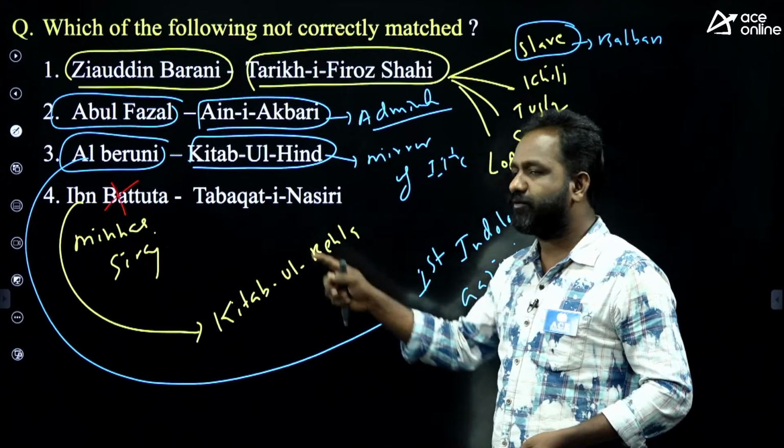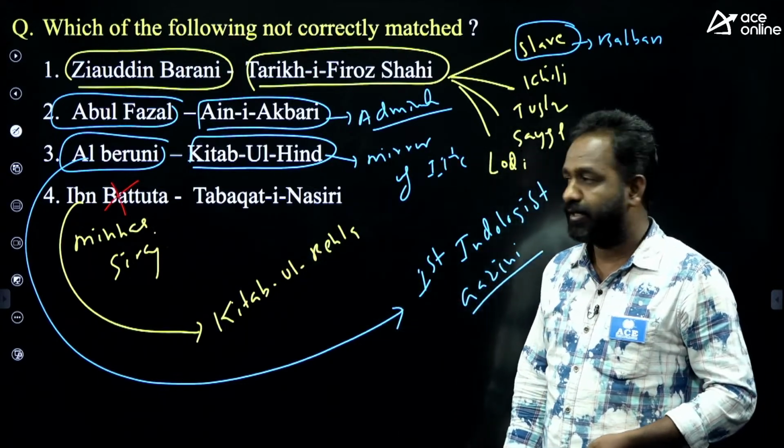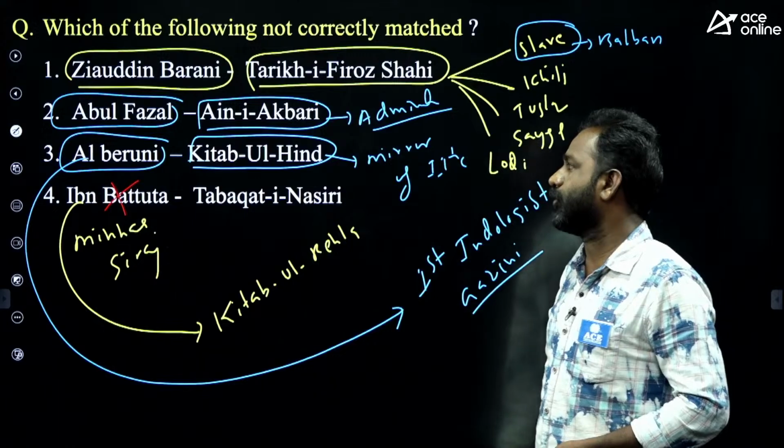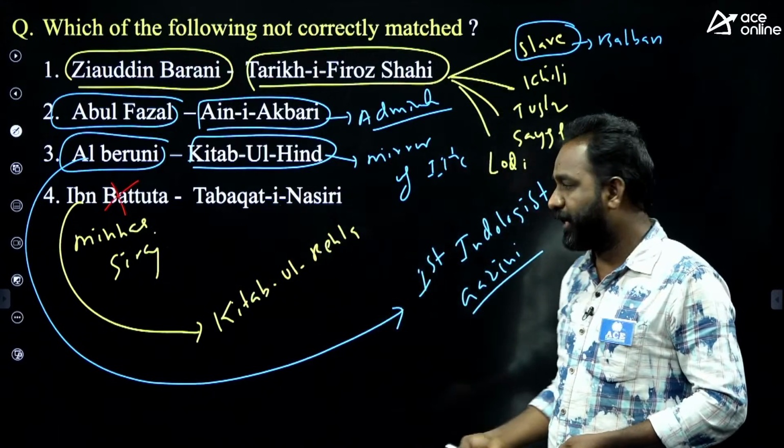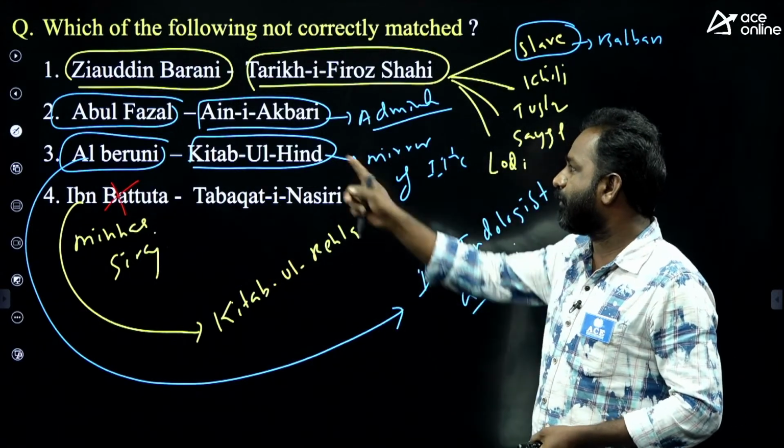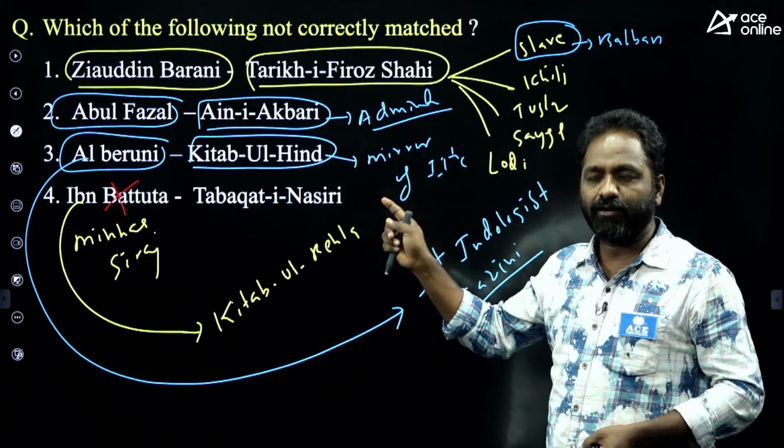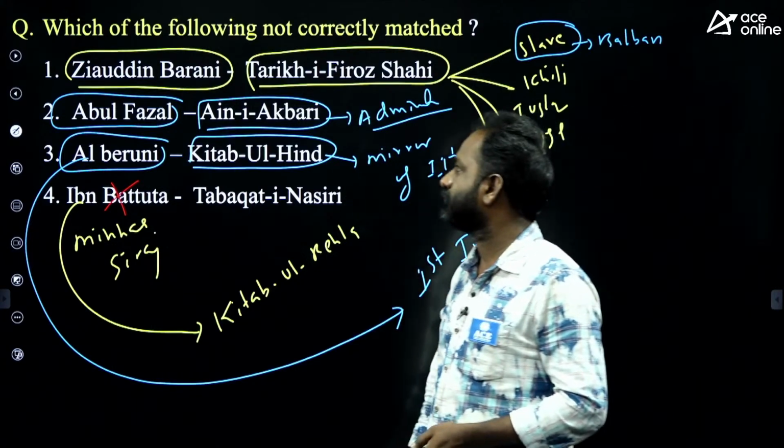Okay. Ibn Battuta was the person who came from Morocco. Al-Biruni came to India along with Muhammad Ghazni. Abul Fazl was during the time of Akbar.